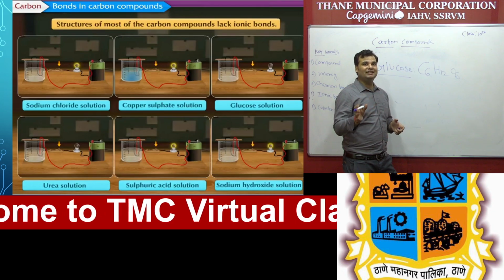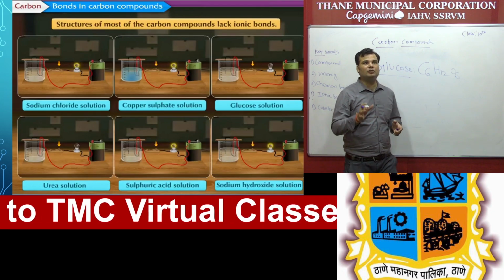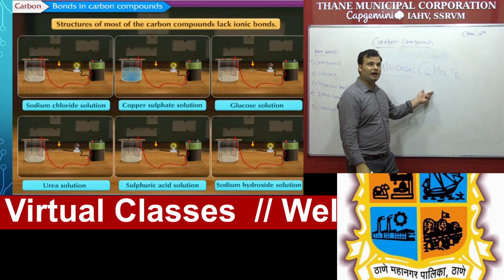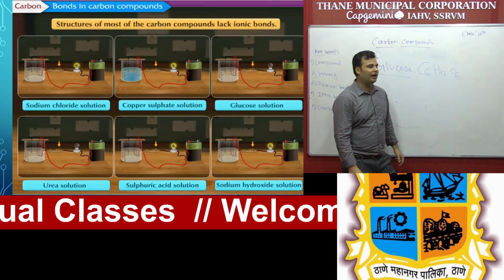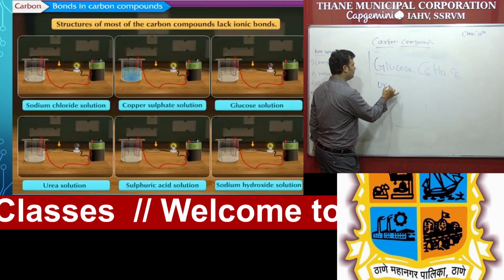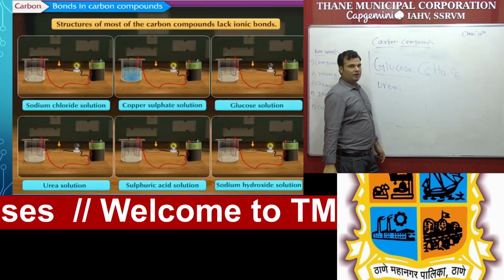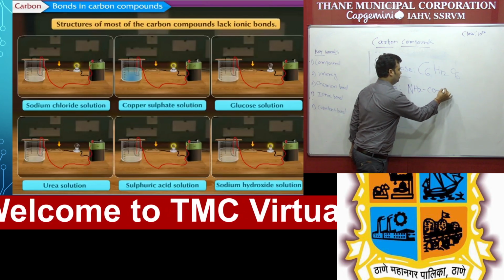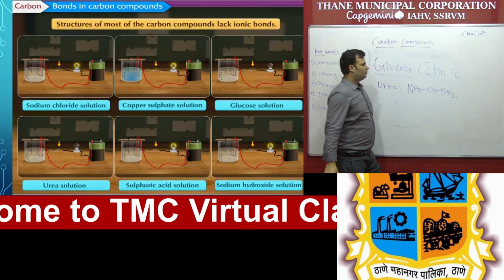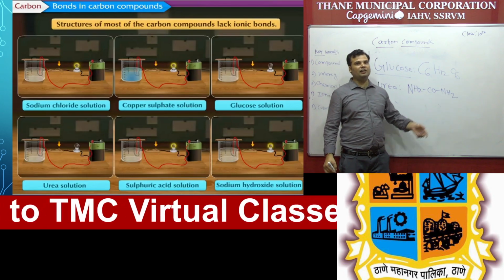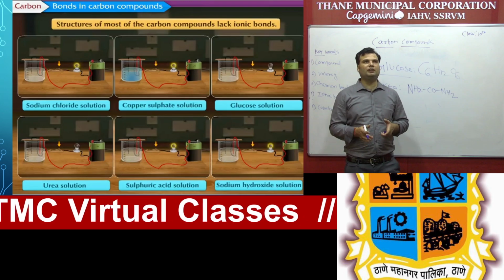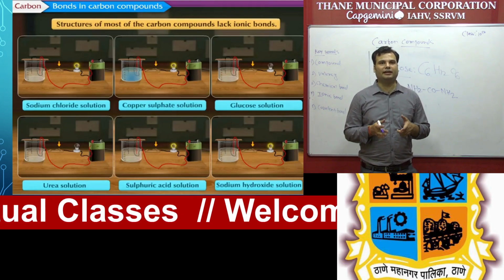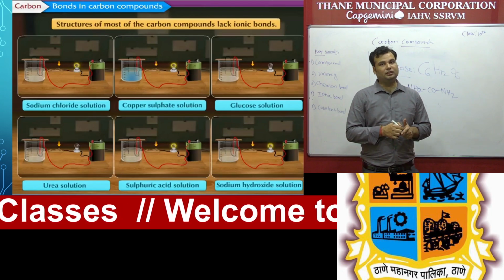So that's why in the slide the heading is that the structure of most of the carbon compounds lacks ionic bonds, because there is no formation of ions. Second example, urea. Urea is a nitrogen waste material of human beings and the molecular formula is NH2CONH2. So there are no ions, either positive or negative. That's why most carbon compounds lack ionic bonds and are not able to conduct heat and electricity. That is the most important concept.